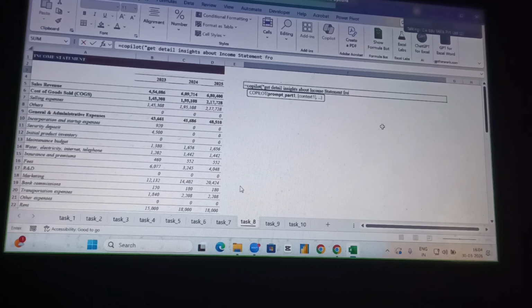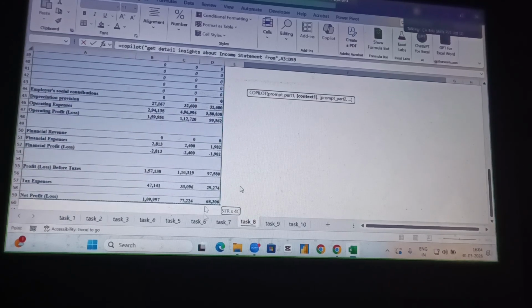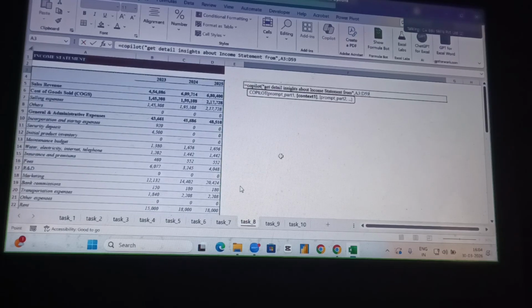From the prompt, get detail insight about income, I need this one for an example. I select the entire page and then close the bracket.